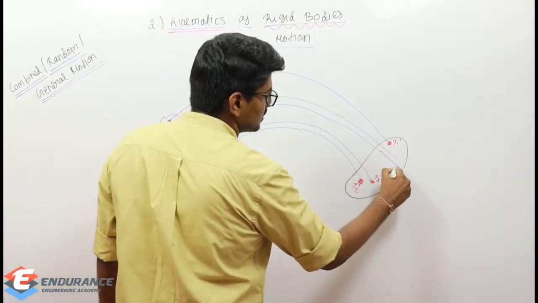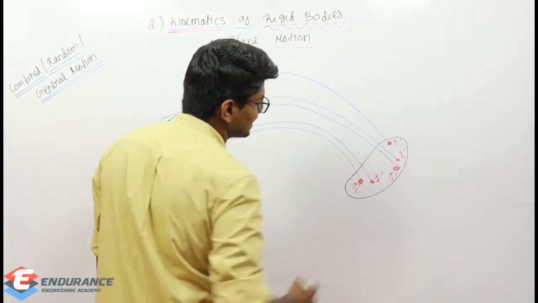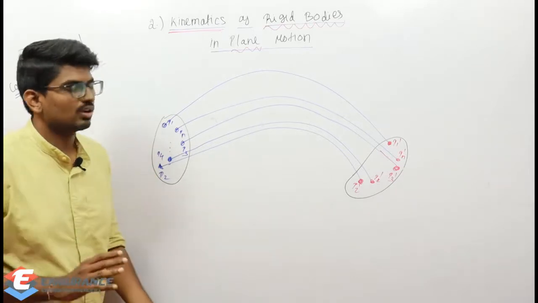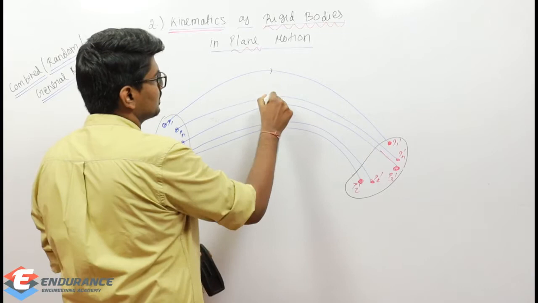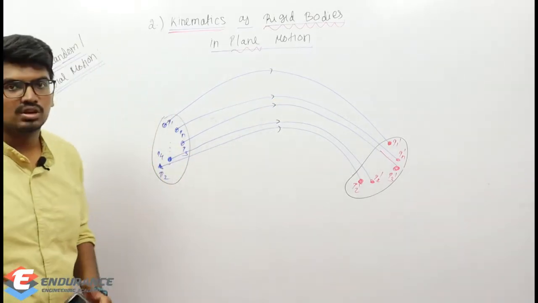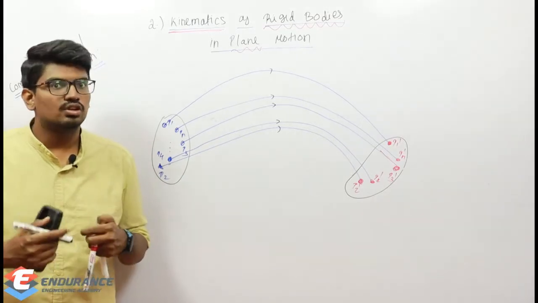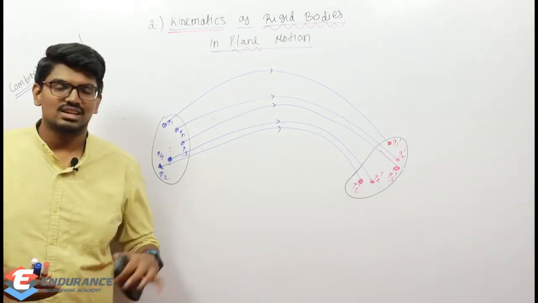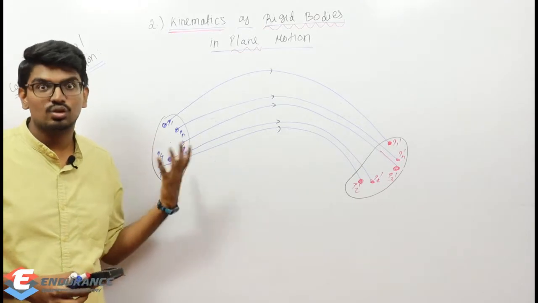This is P3 dash and this is Pn dash. Similarly, each and every point in this rigid body traversed some distance when the rigid body moves. So which point do I need to consider for the analysis? We cannot answer that straightforwardly, because each point travels a different distance and each point rotates also.